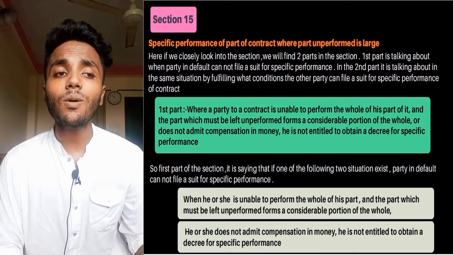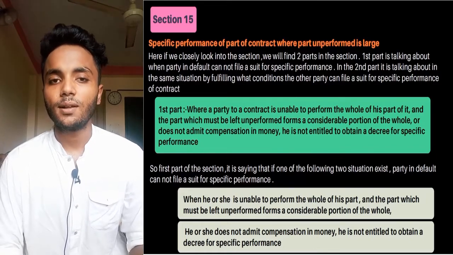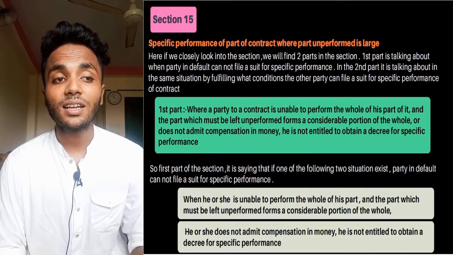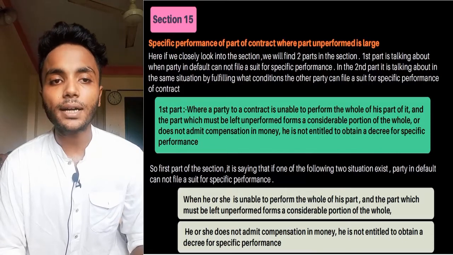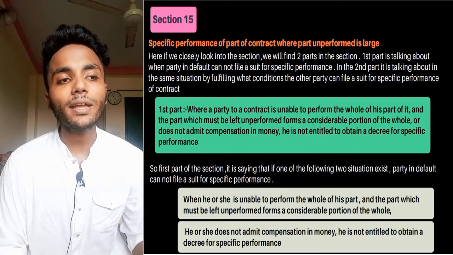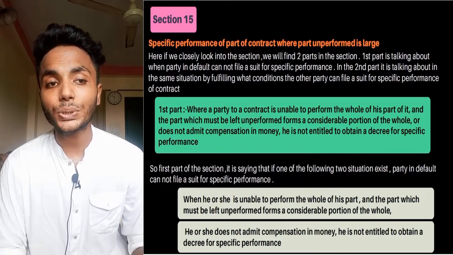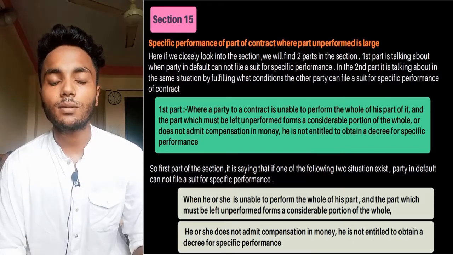Here if we look closely into the section we will find 2 parts. First part is talking about when the party in default cannot file a suit for specific performance. In the second part it is talking about, in the same situation, by fulfilling what conditions the other party can file a suit for specific performance of the contract.